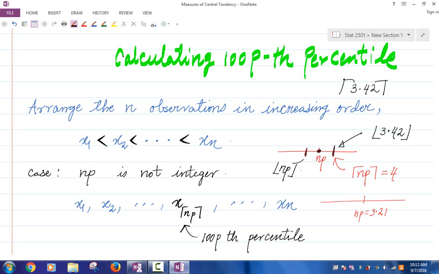So, in the case where NP is not an integer, the 100pth percentile is given by the observation whose index is given by the ceiling of NP. Okay?